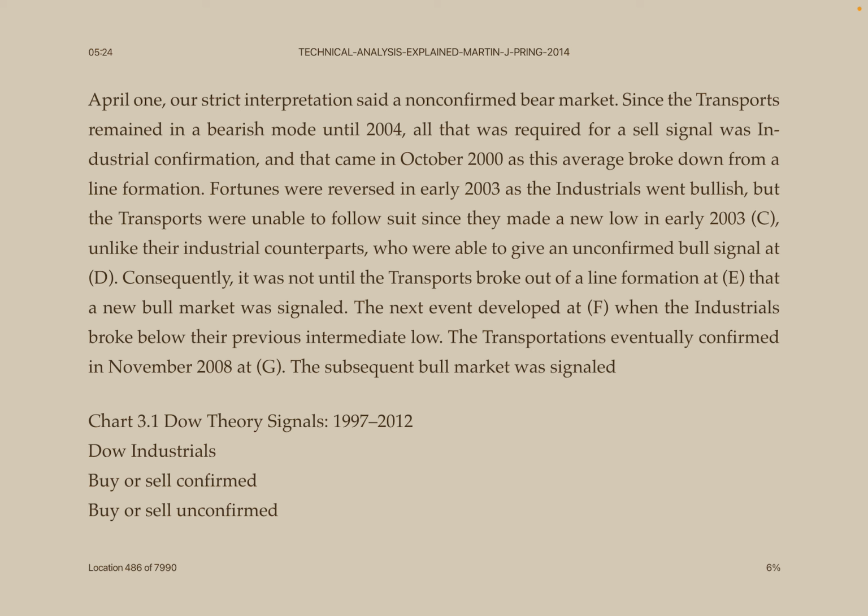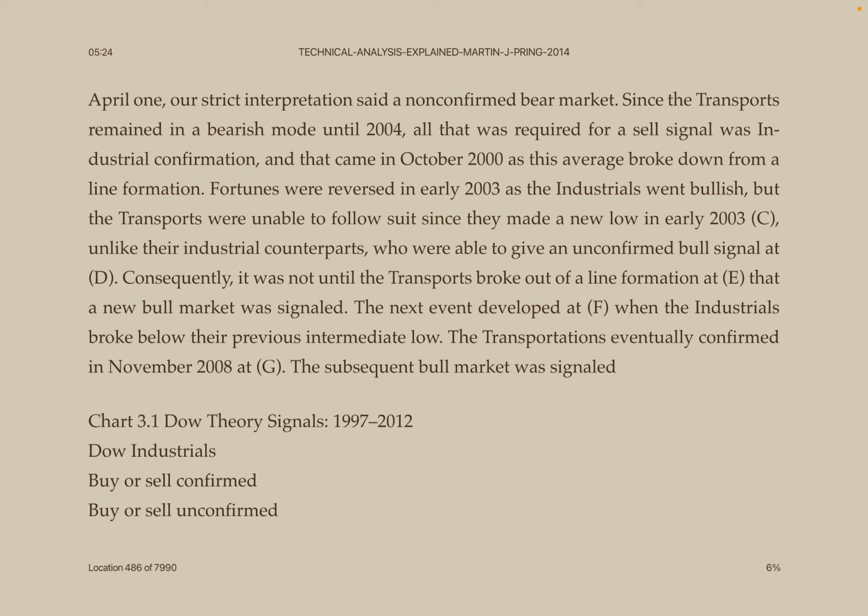Since the transports remained in a bearish mode until 2004, all that was required for a sell signal was industrial confirmation, and that came in October 2000. As this average broke down from a line formation, fortunes were reversed in early 2003 as the industrials went bullish, but the transports were unable to follow suit because they made a new low in early 2003.